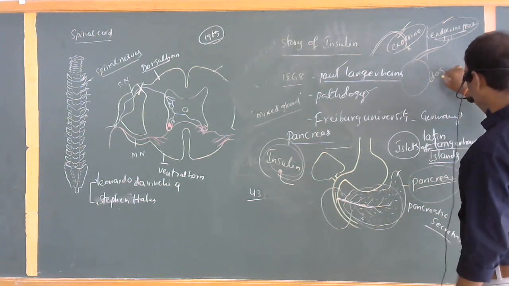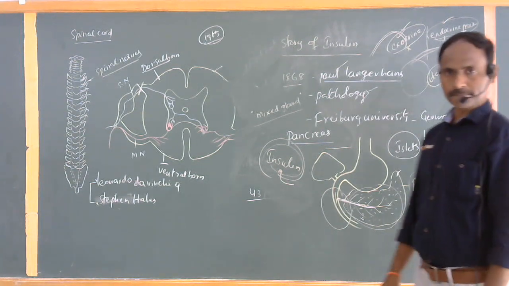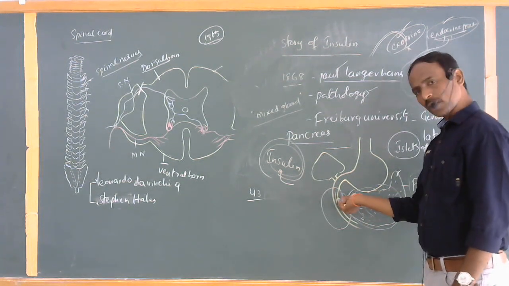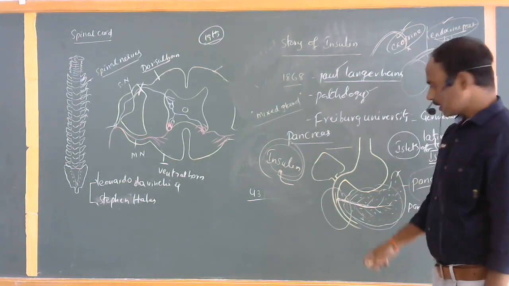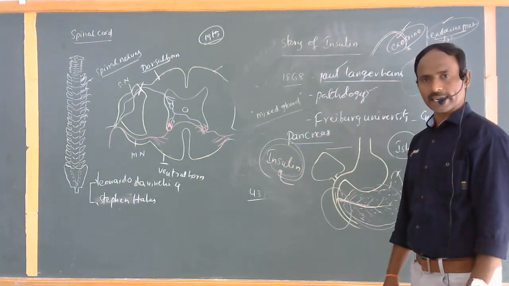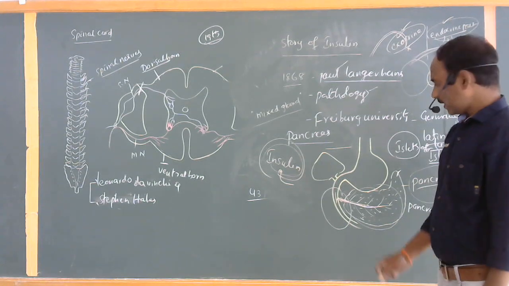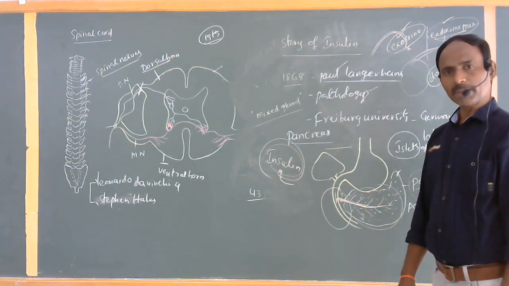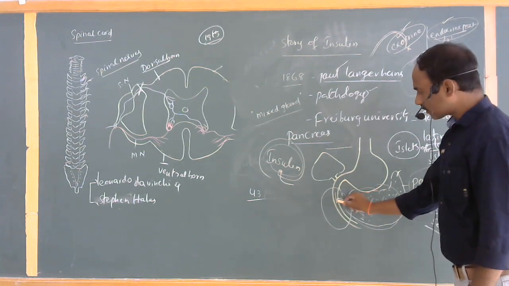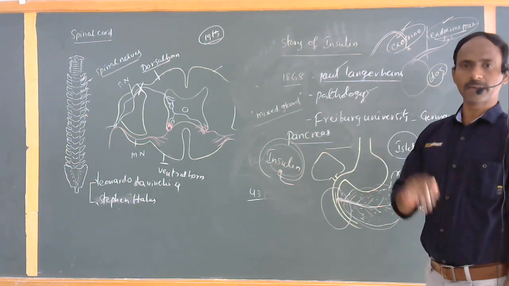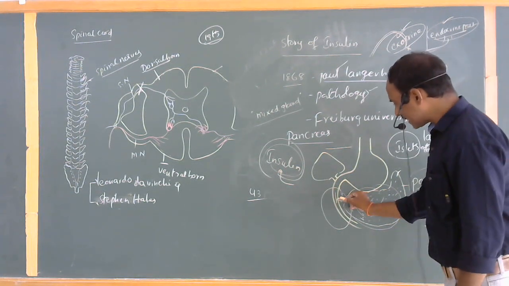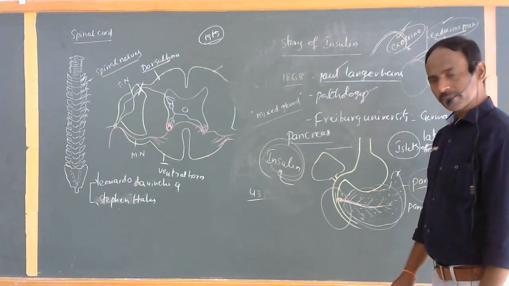From the dog, the pancreatic duct was tied off with a thread. Even when the pancreatic duct is completely tied, the glucose levels of the animal remain stable.